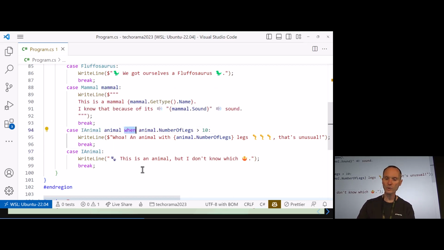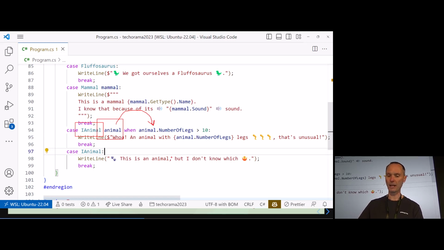And this is also interesting because, again, we have our type pattern, then we have the definite assignment, and we use the definite assignment in the when clause, although we have an interface. That's perfectly fine. So you can use when clauses with interfaces without any problem. And then, woohoo, an animal with more than 10 legs, that's really unusual. And of course, iAnimal is the generic case.